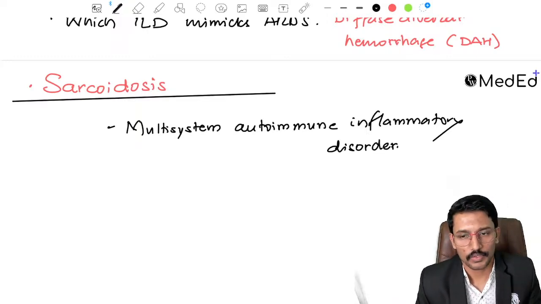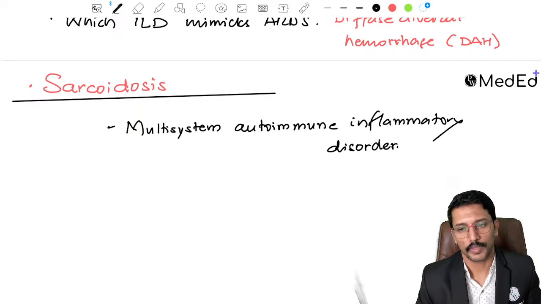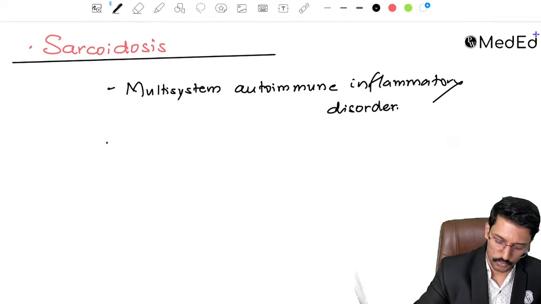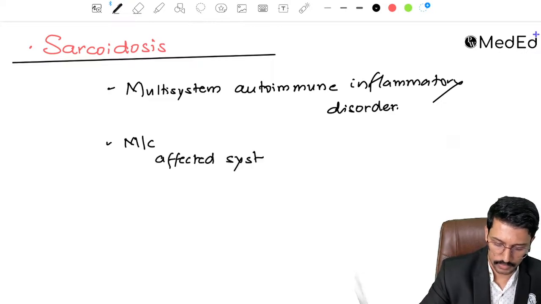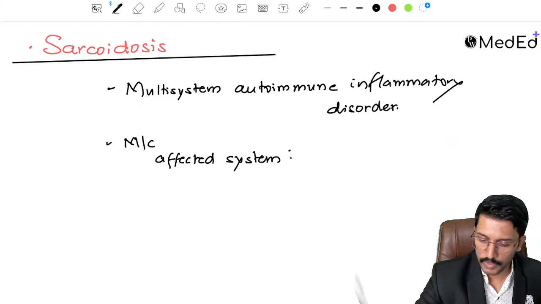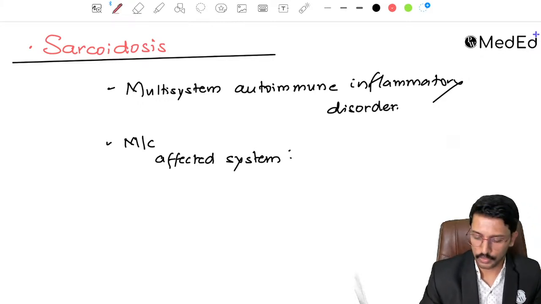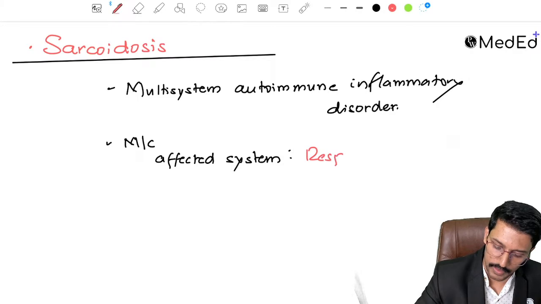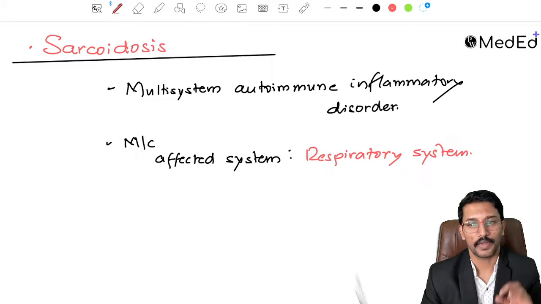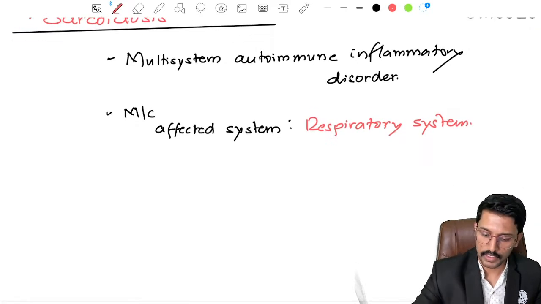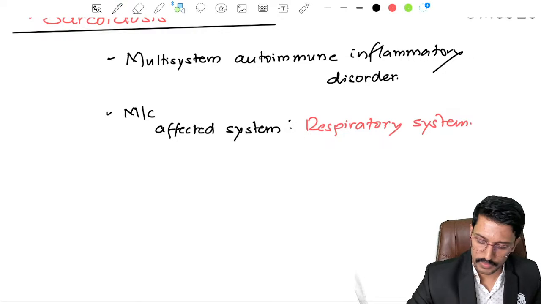So the examiner will ask you which system is most commonly affected. That's the first point. The most commonly affected system in sarcoidosis is the respiratory system. That is why I am talking about it in the respiratory system. Respiratory system is the most commonly affected system. Okay. Now what is the usual involvement of lungs?